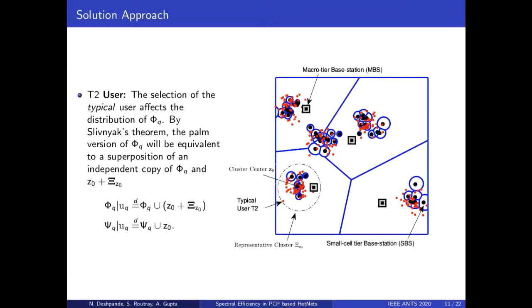Now consider the setup of T2 users. In this figure, the cluster to which the typical user belongs is denoted as chi z0 and is termed the representative cluster. In case of T2 users, the selection of the typical user affects the base station distribution of phi q. This is due to Slivnyak's theorem, which states that the Palm version of phi q will be equivalent to a superposition of an independent copy of phi q and the set z0 plus chi z0, which is the cluster containing the typical user. The parent process of the resulting point process would be the union of psi q and z0.